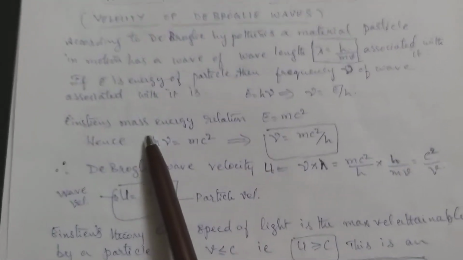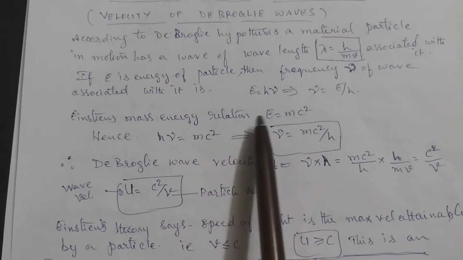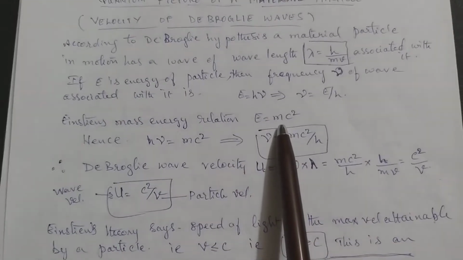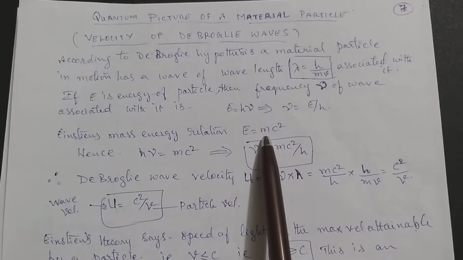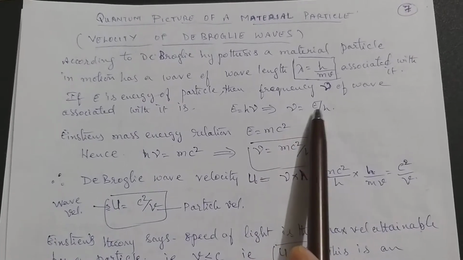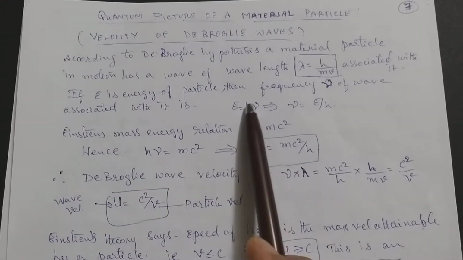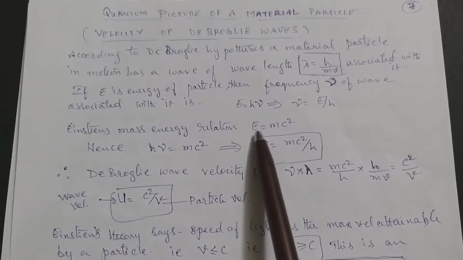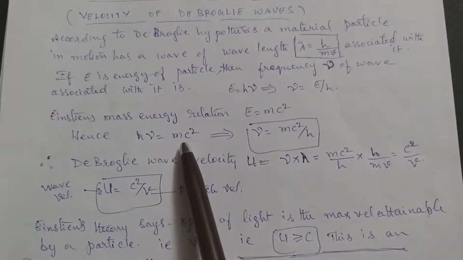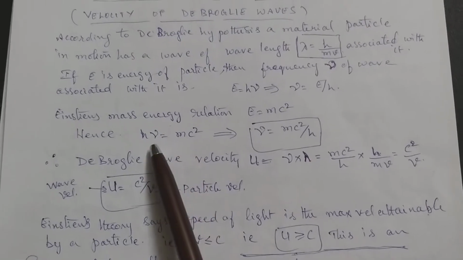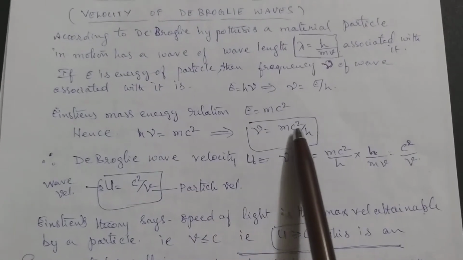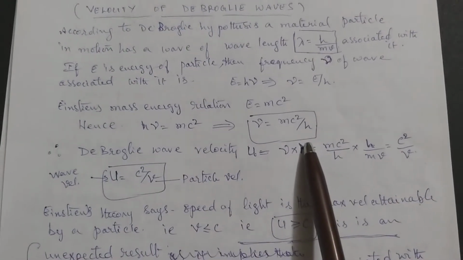Also, Einstein's mass energy relationship, E is equal to mc square. Since these are two versions of the energy of the same particle, h nu must be equal to mc square. So, we have nu is equal to mc square by h.